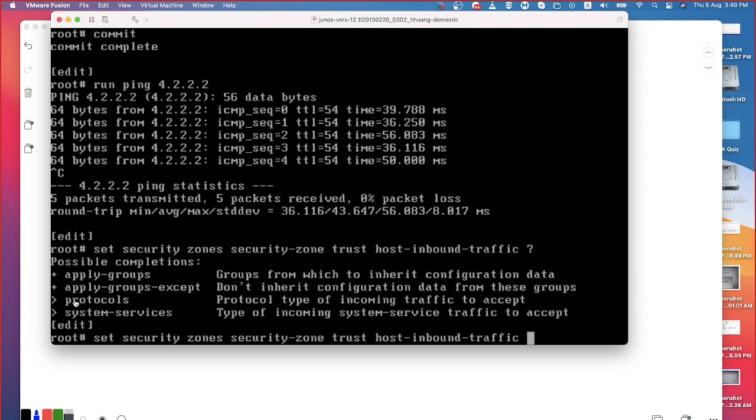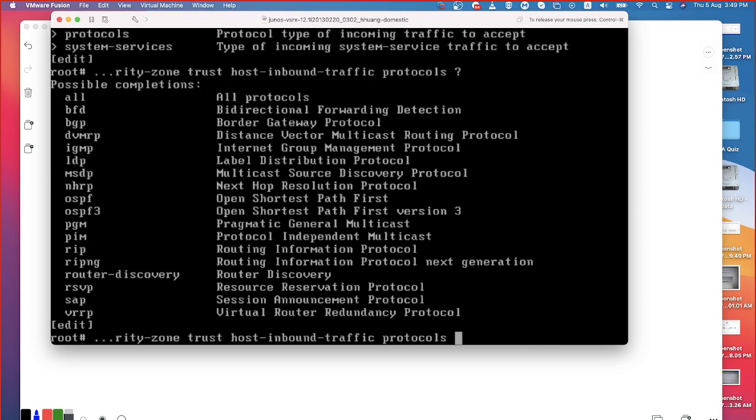Can you see them? One is protocols, the other one is system services. Protocols are basically the routing protocols like BFD, BGP, OSPF, RIP, PIM, LDP. If I give the question mark after protocols, you can check what all is allowed: BFD, BGP, DVMRP, IGMP, all of them.